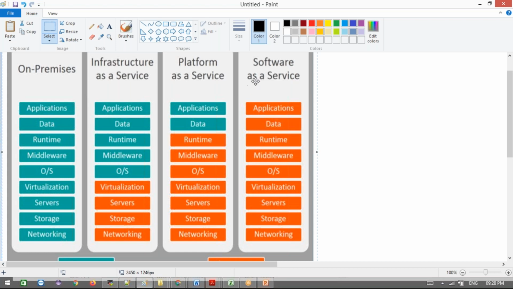And next, if you go for software as a service, everything they are going to provide, and we are just using it. For example, Drive and Salesforce, and GoToMeeting and WebEx, all those things, we are just using other software. That is what we call software as a service. This is platform as a service, infrastructure as a service, and on premises. These are all provided by cloud computing. These things are provided by any kind of cloud.